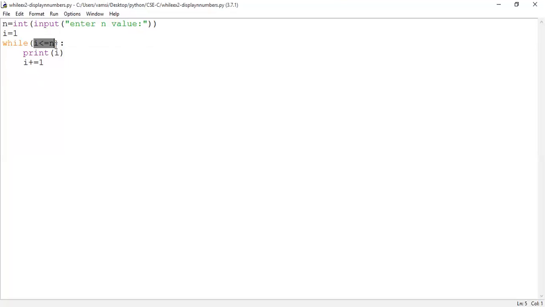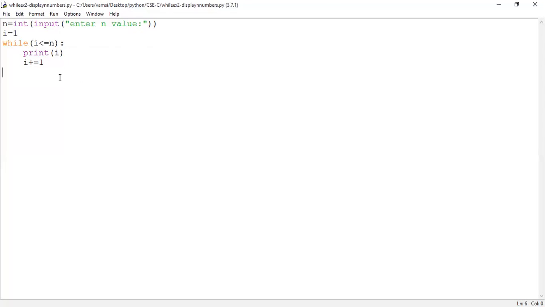Now control reaches the condition part and checks the condition. Now 6 less than or equal to 5. False. When it is false, control comes outside of the loop. So control reaches here. So do we have statement or statements left here? No, sir. So that will be the end of the program execution. So what's the result, guys? So 1 to 5 are displayed upon the user screen.